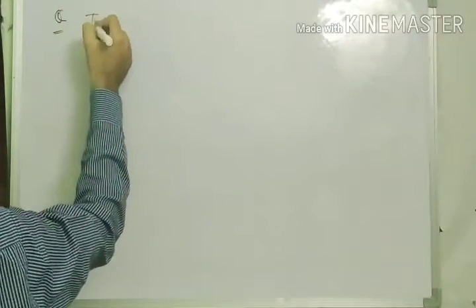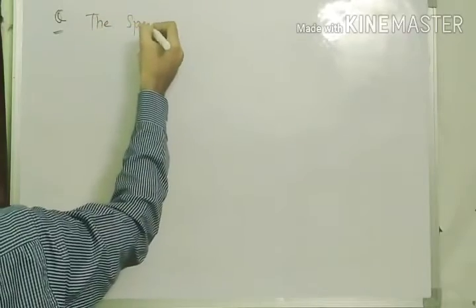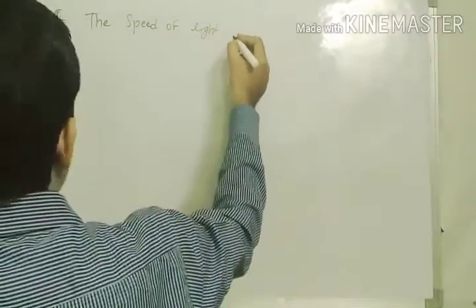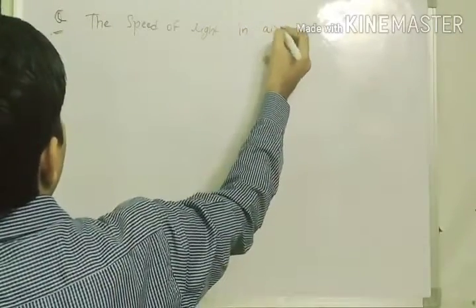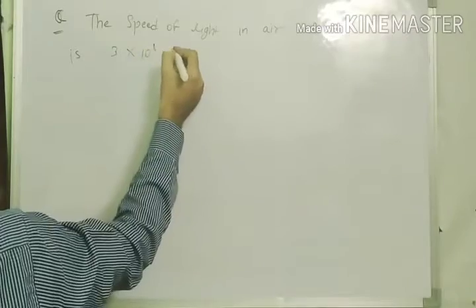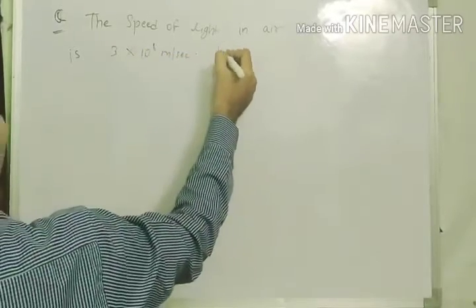So this is the question. The speed of light in air is 3 into 10 to the power 8 meter per second.